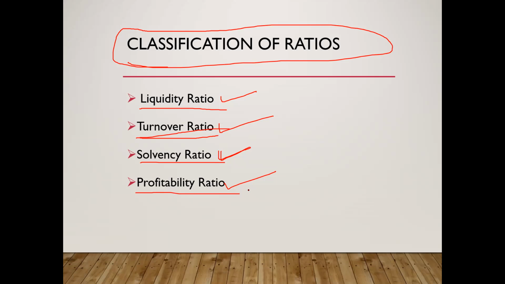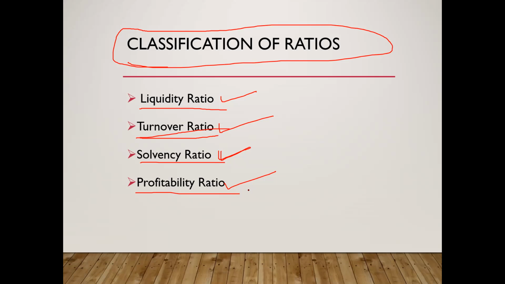The profitability ratios indicate the achievement of a business enterprise for a specific period of time. Clear? Profitability ratio measures the effectiveness of management in the employment of business resources to earn profit. These ratios indicate the achievement of a business enterprise for a specific period of time. That is regarding profitability ratio. Is it clear?